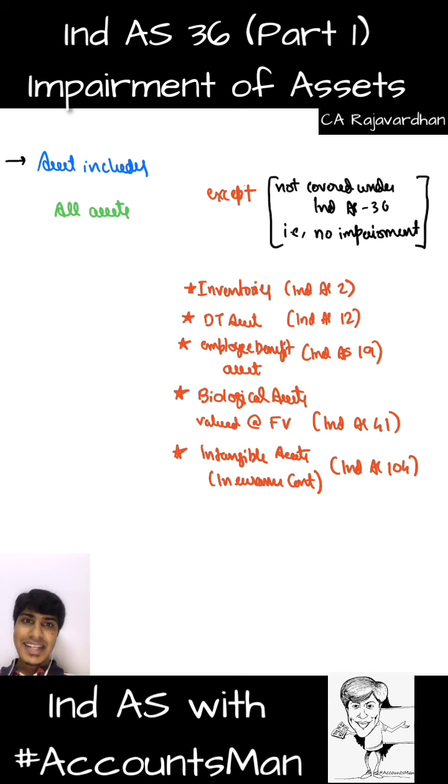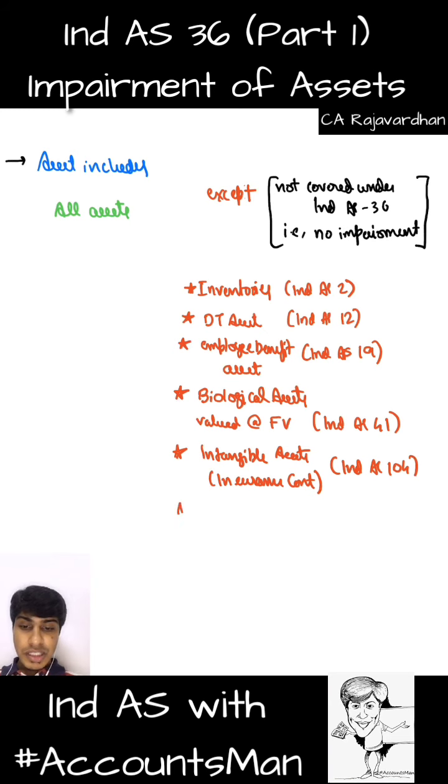Generally, intangible assets are covered under impairment. When I tell you which assets are not covered, I will also tell you the assets that are covered. All assets are covered except these. But if you want to remember it in simple terms, the assets covered under impairment are property, plant and equipment, investment property and intangible assets. General intangible assets are covered, but if they are intangible assets under an insurance contract, then they are not covered under impairment.